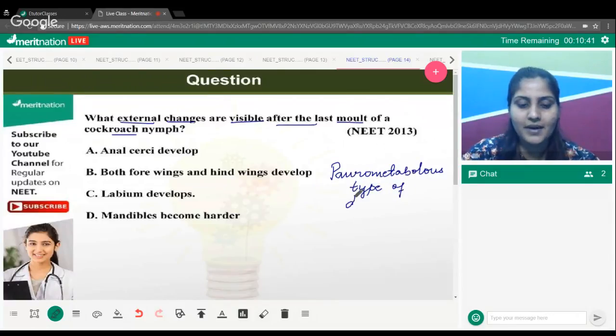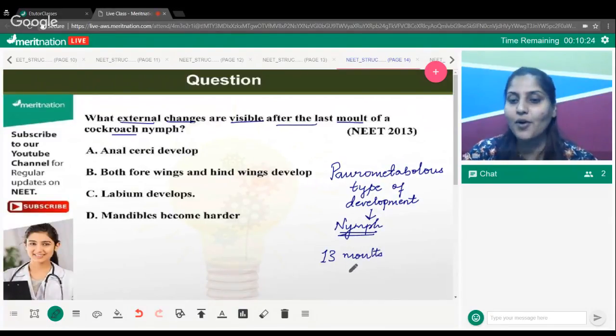Keep this in mind. In this development, it occurs through nymphal stages, and there are 13 molts that have to happen before you get a proper cockroach.